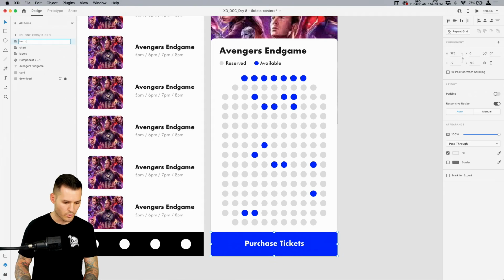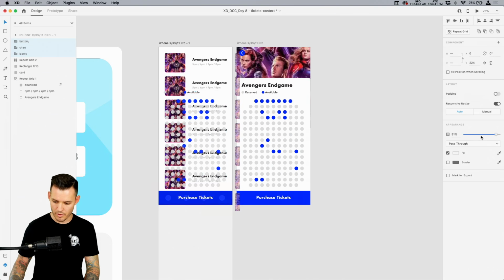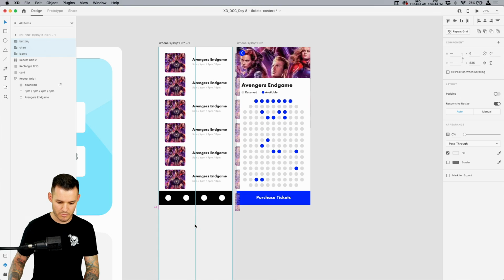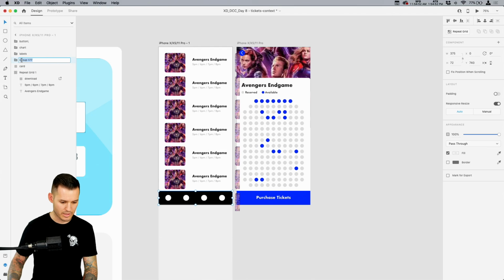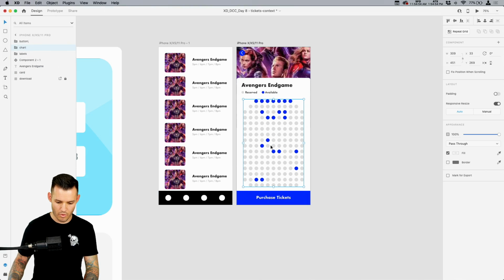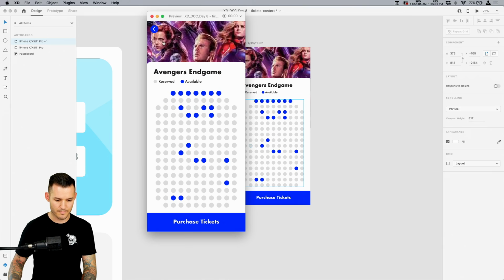We're gonna finish up with our little auto-animate action here by grabbing these elements, bringing them back over to here. We're gonna paste them in. We are gonna opacity them all down, and we are gonna move them off screen. And then what we wanna do is make sure that we have our repeat grid, and this is our nav. So we're gonna name this nav. We wanna come over here, put that in and just move that down like so. And let's see if that works. So we're gonna move from one to the other. Boom.